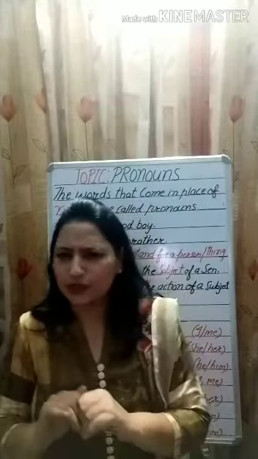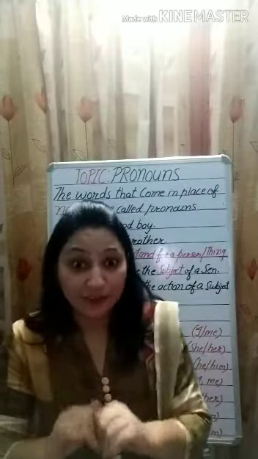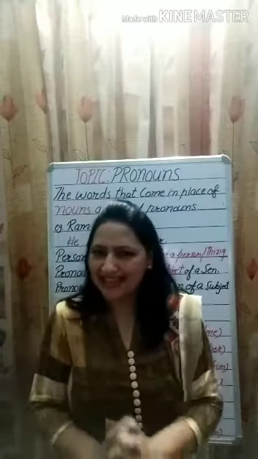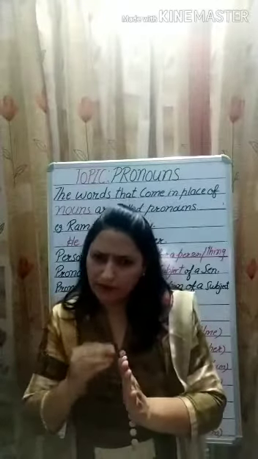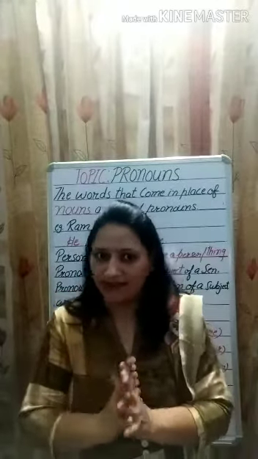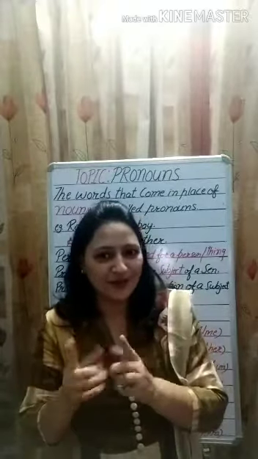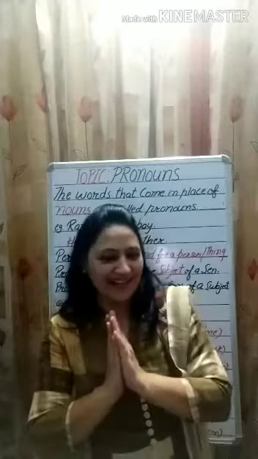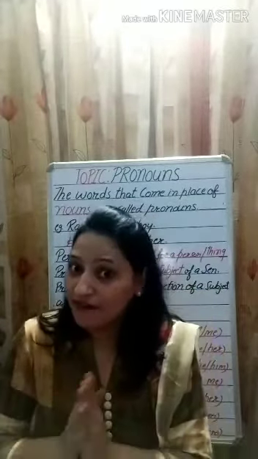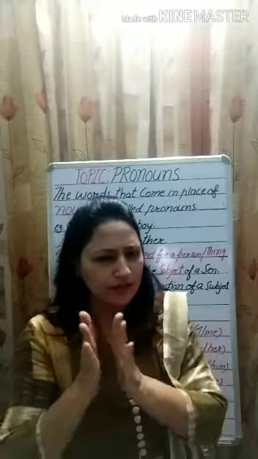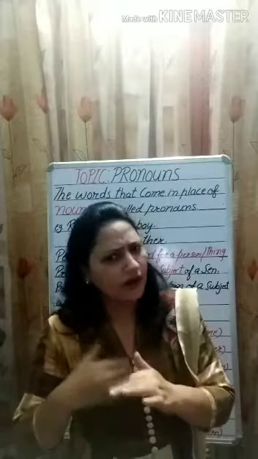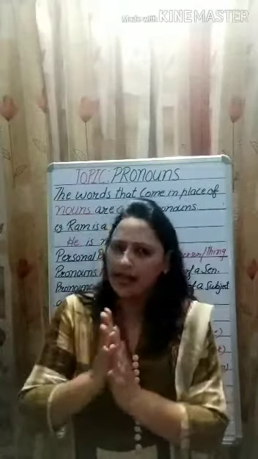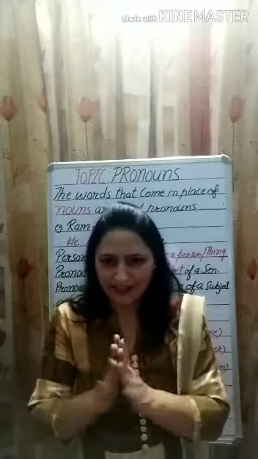You is used for the person being spoken to, and they is used for more than one person or a thing. He is used for a male noun, and she is used for a female noun, and it is used for a non-living thing, for an animal, or even for a child. I hope now everything is clear to you.